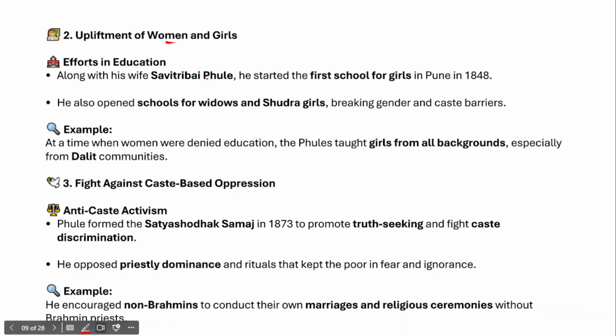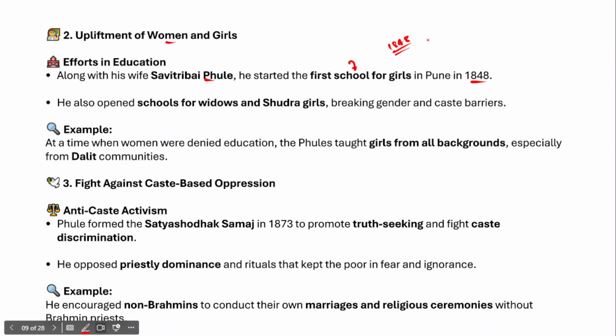His wife's name is Savitribai Phule. Jyotirao Phule and Savitribai Phule started the first school for girls in Pune in 1848, so that the parents of these girls would send their kids to school, right?